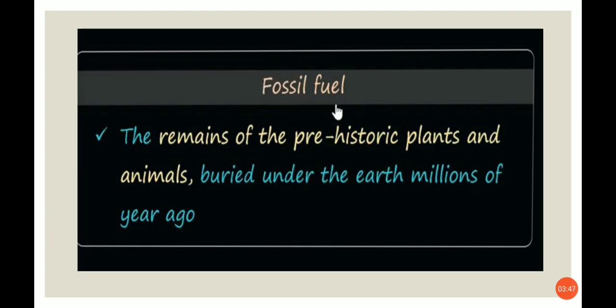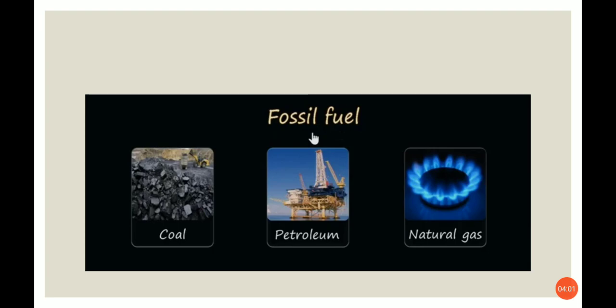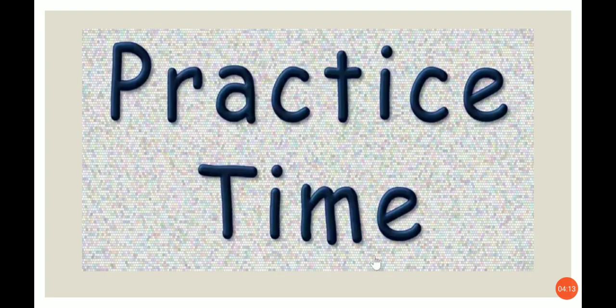This is the definition of fossil fuel: the remains of the prehistoric plants and animals buried under the earth millions of years ago. Examples: from those dead and decayed matters, we can get coal, petroleum, and natural gas. These are things we can get from fossil fuels.